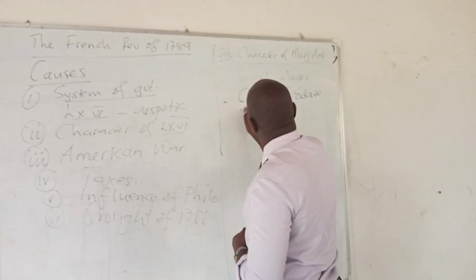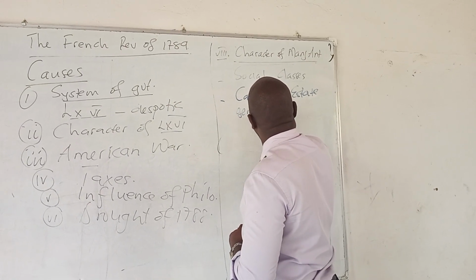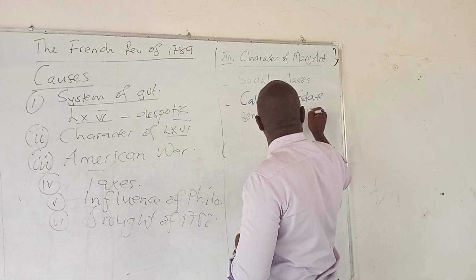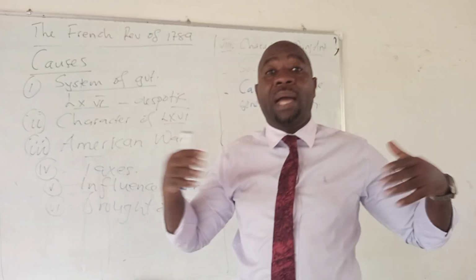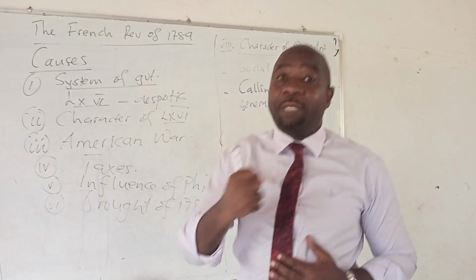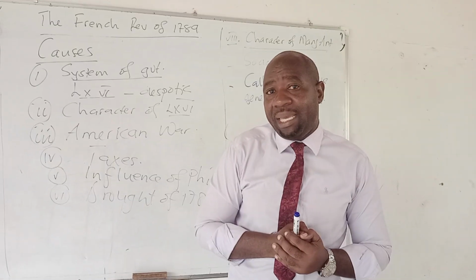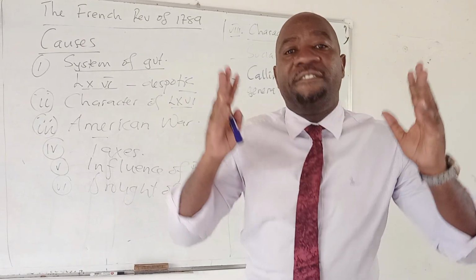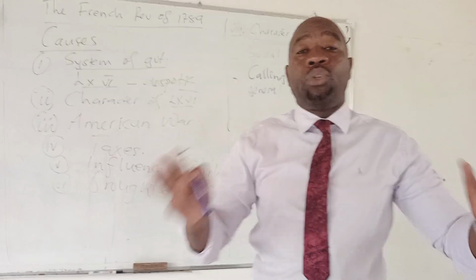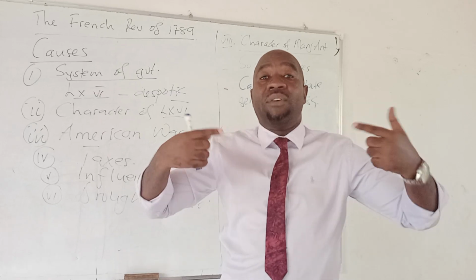Then you talk about another cause, the calling of the State General in 1789. Louis had to call for the State General because of the serious problems that were taking place in the country. When he called for it, he did not have an agenda. By so doing, the situation became revolutionary.